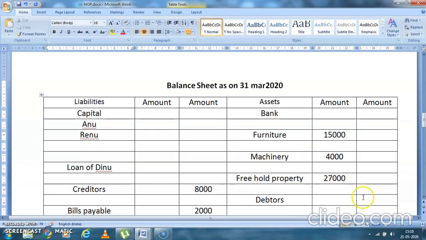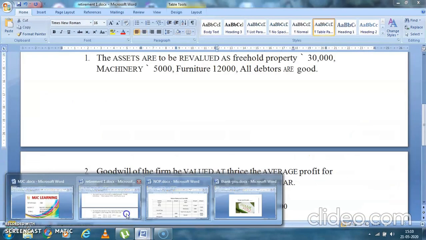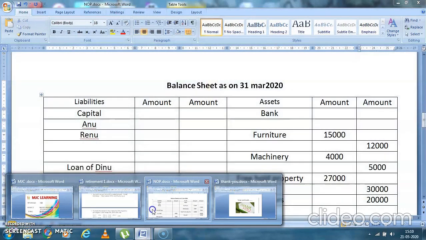So debtors is all considered good. So debtor is coming here 20,000. RDD will not come. The furniture new value is given as 12,000. Machinery new value is given as 5,000 and freehold property new value is given as 30,000. You can cross-check it here also once again. Now see, 30,000 freehold, machinery 5,000 and furniture 12,000.